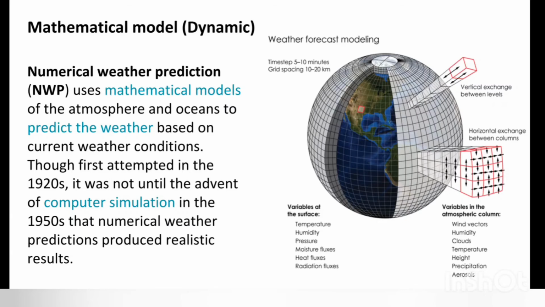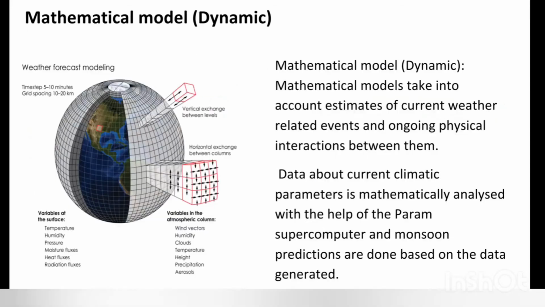Though first attempted in the 1920s, it was not until the advent of computer simulation in the 1950s that numerical weather predictions produced realistic results. So all these are based on the use of computers.